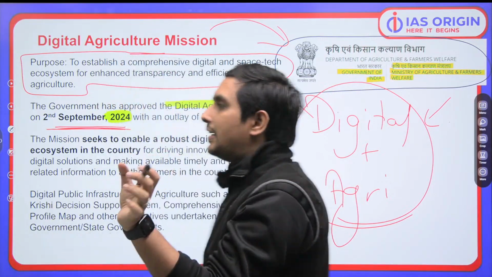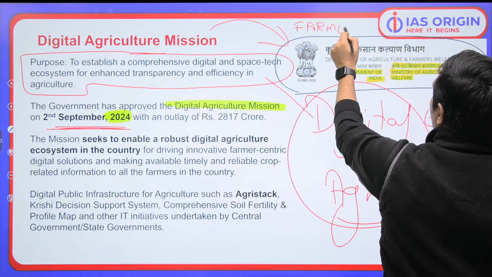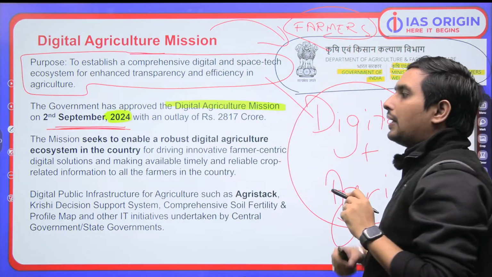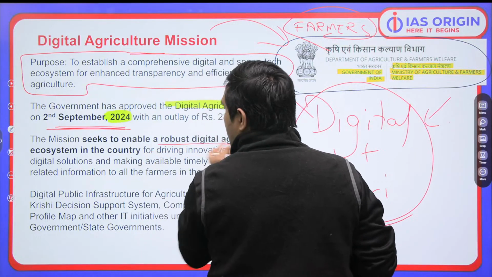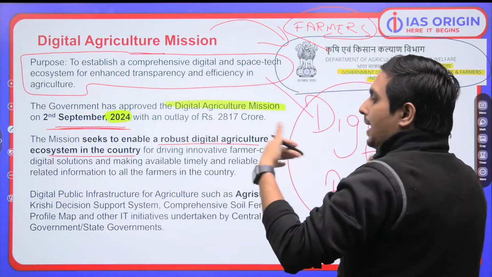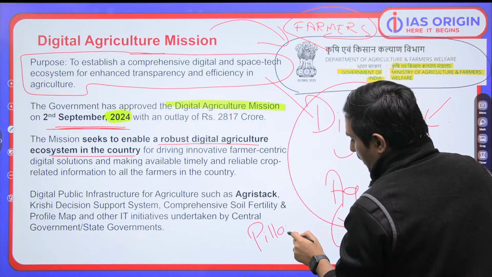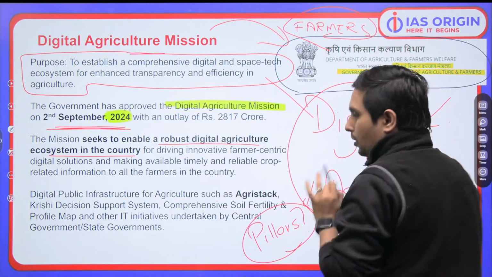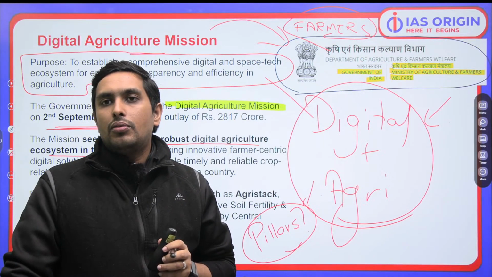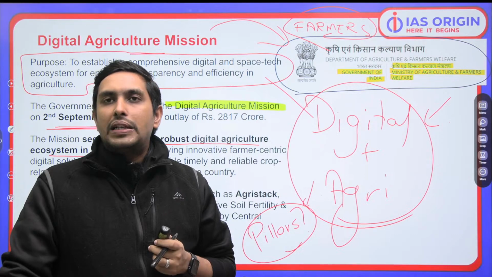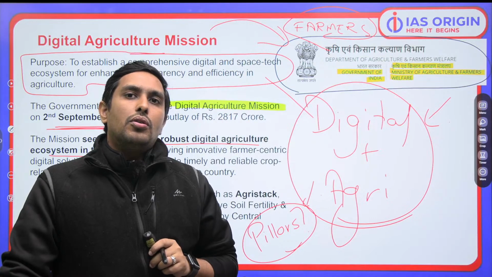So who is the intended beneficiary? Who will benefit? Of course, our farmers will benefit. Our country's farmers are going to benefit. But how do we do that? That's the biggest question. So remember, it seeks to enable a robust digital agriculture ecosystem in the country. That is one thing. And we will talk about very important pillars. What all are the pillars of the digital agriculture mission? We'll certainly talk about that in detail. When we talk about the pillars, what all are the pillars on which this particular mission is based, that is certainly important, right? So the ministry is very much clear.